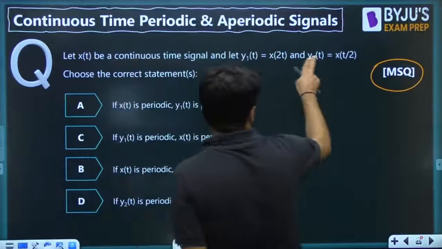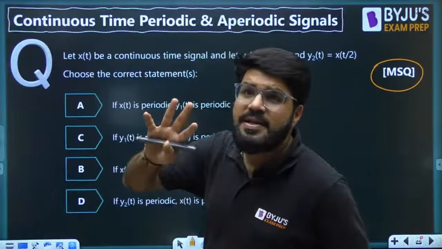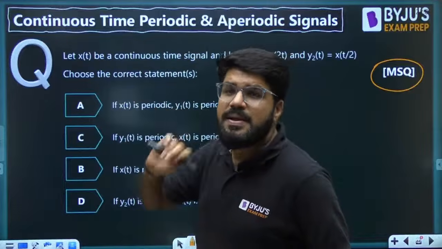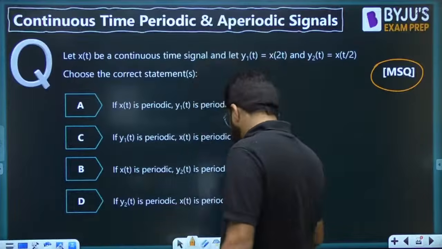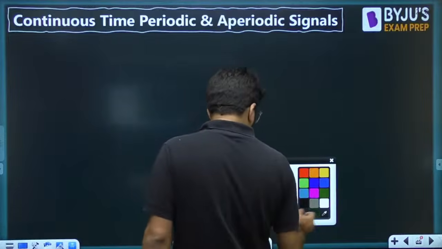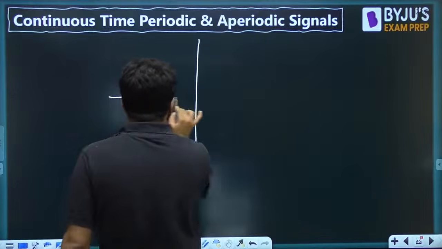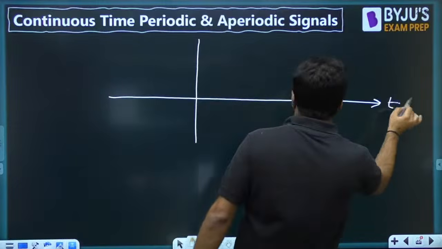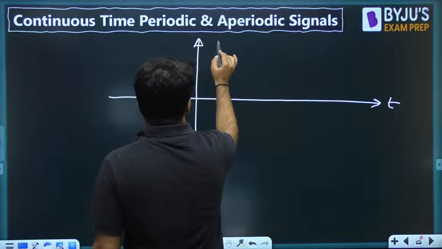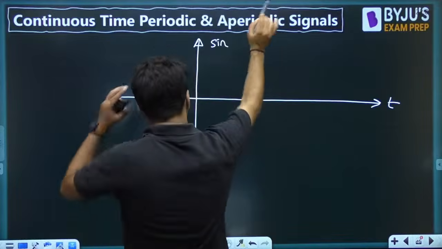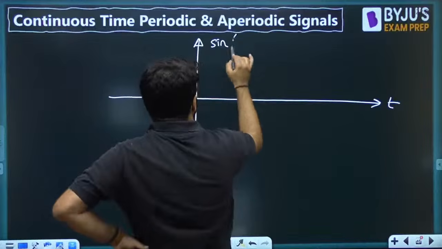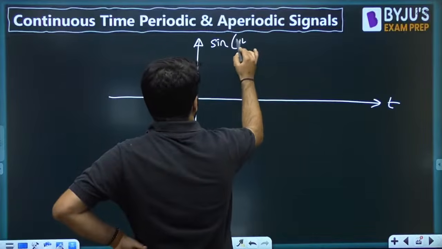Now guys, x of 2t and x of t by 2 only represent the compression or the expansion of the signal. What happens if you compress or expand the signal? Is it going to affect its periodicity? Suppose I take a simple sinusoidal waveform, sine of pi t.